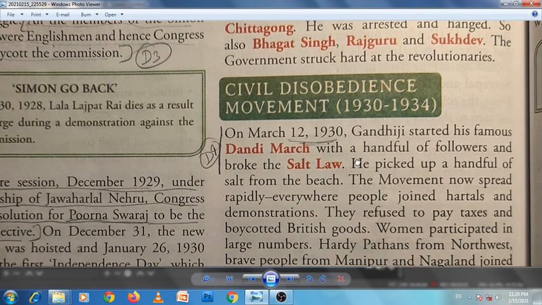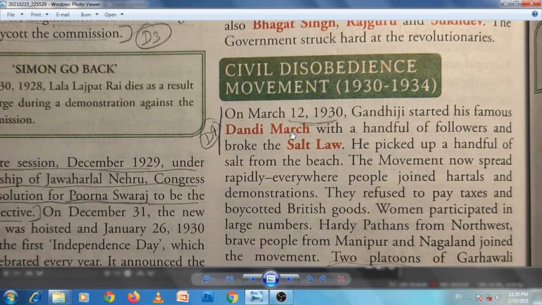So the main reason behind the Dandi March was the tax on salt. Okay, because Britishers were imposing tax on salt. So on March 12, 1930, Gandhiji started his famous Dandi March with a handful of followers and broke the salt law.